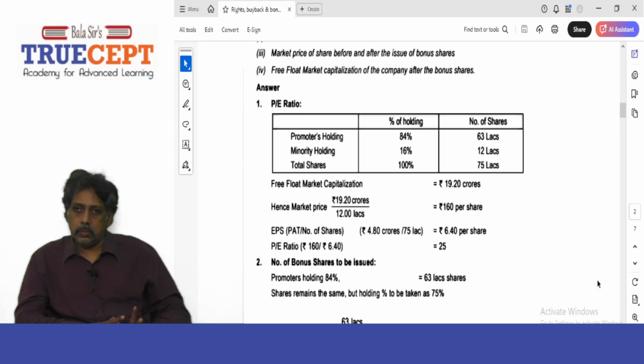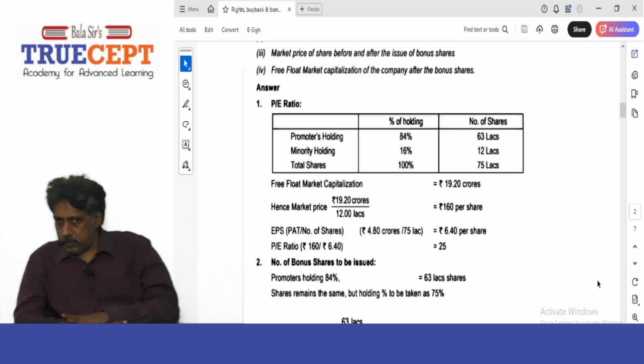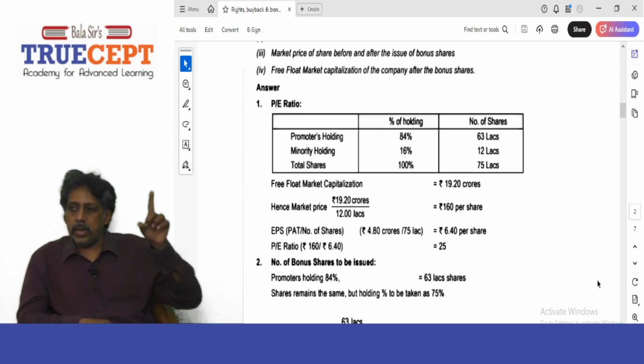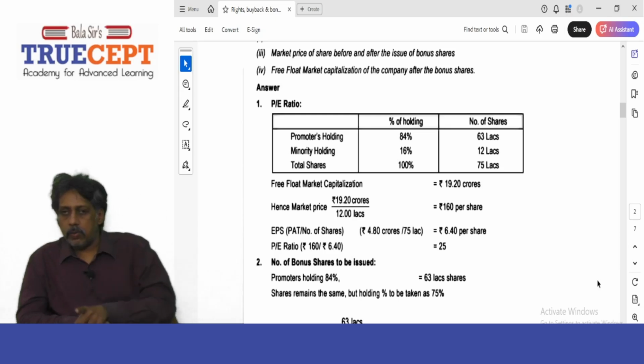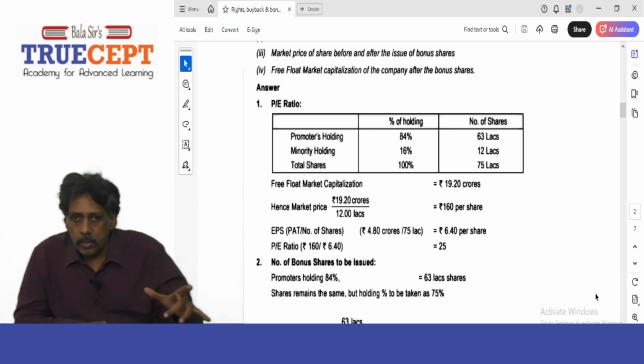So next is the PE ratio, 160 rupees divided by 6.4, which is 25 times. Remember, all these we discussed, right? So finding out the 75 lakh shares, finding out the EPS 6.4, then calculating the market price to be 160, and also finding out the PE ratio as 160 by 6.4, 25 times. All these are before the bonus issue.